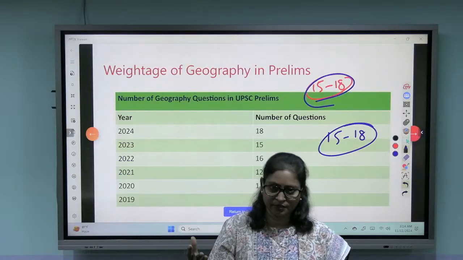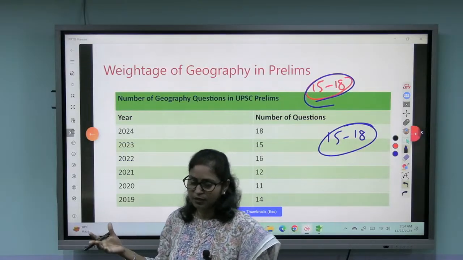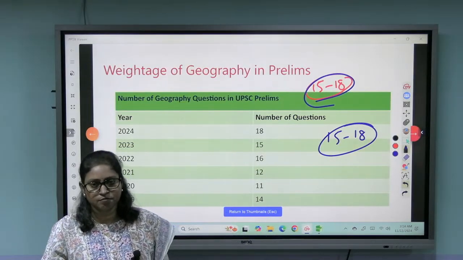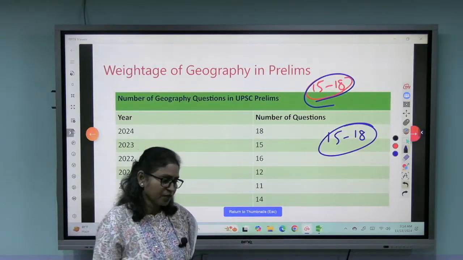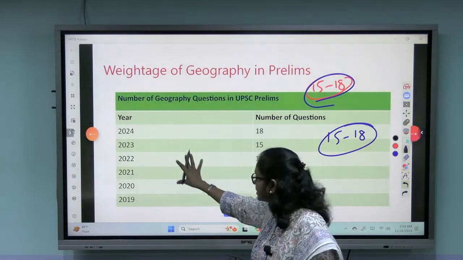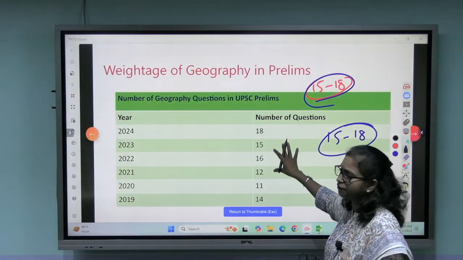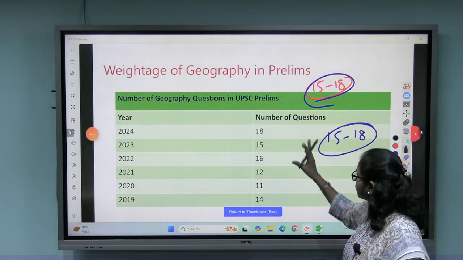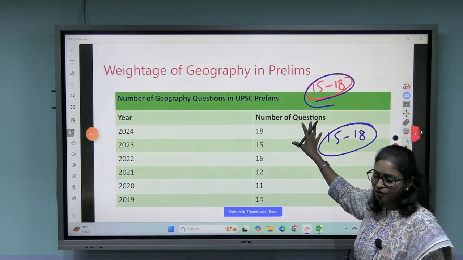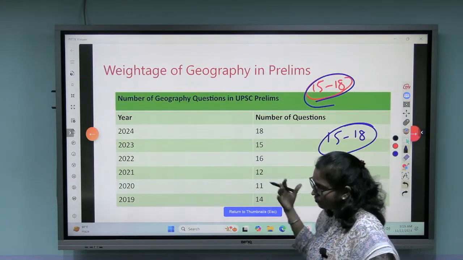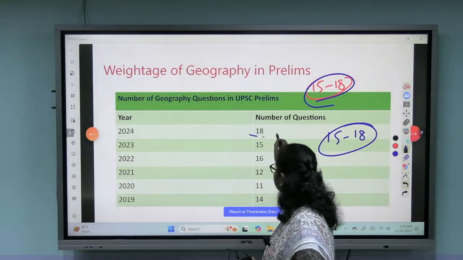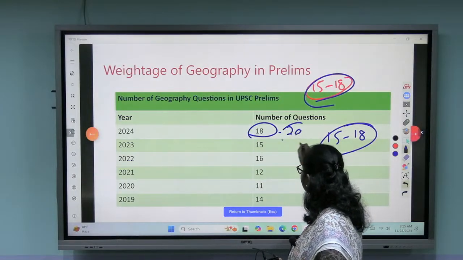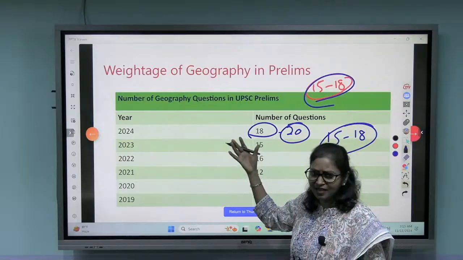Like Ramsar sites: somebody can put it under geography, but somebody can put it under the environment section, right? So this is the number of questions being asked on average, almost every year. So good weightage is given to geography. Obviously it will vary, but they have sometimes asked as high as 18 to 20 questions.